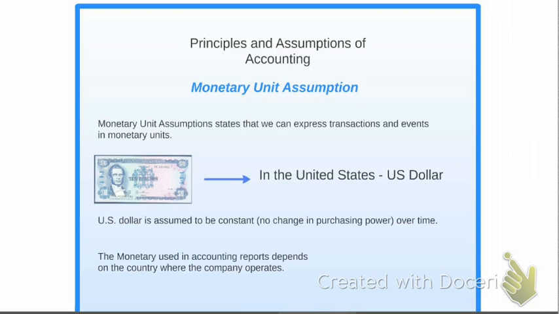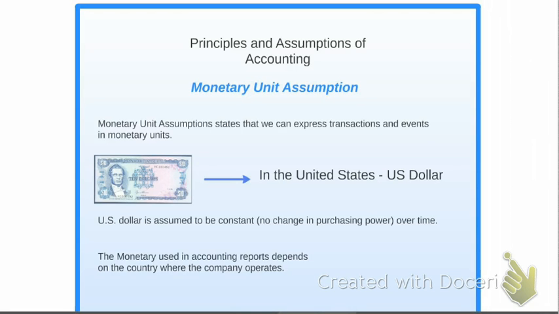The next assumption is the monetary unit assumption. The monetary unit assumption says that we can express all transactions and events for a company in monetary units. In the United States, the monetary unit is the US dollar. In the United Kingdom, it would be the sterling pound. So the monetary unit used in accounting reports depends on the country where the company operates.